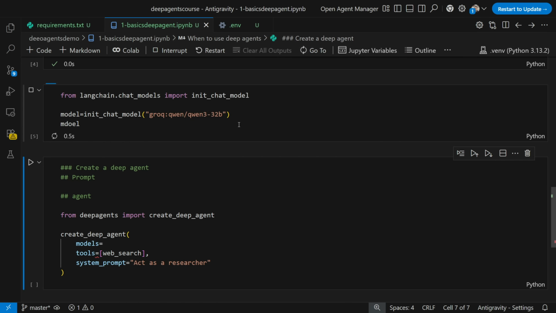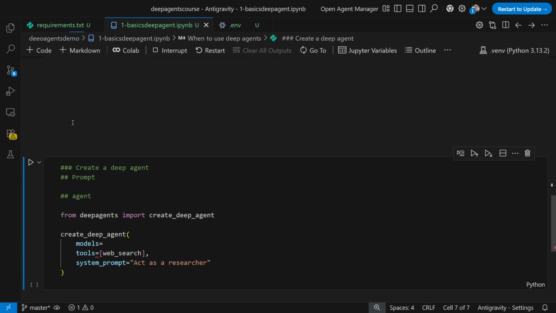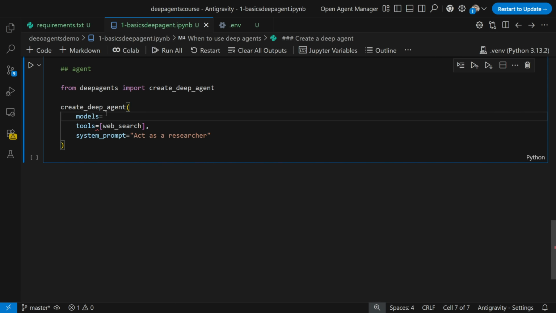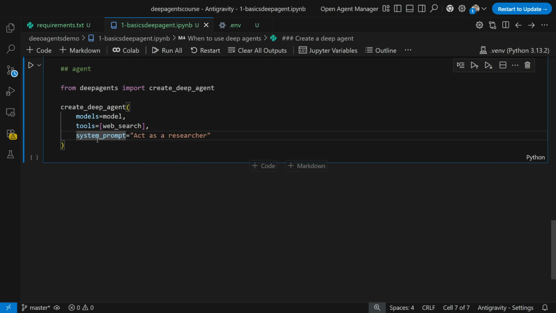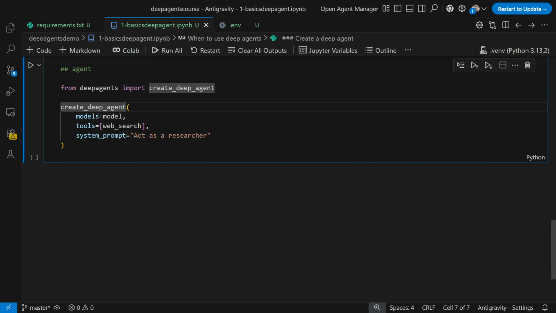And the same model. Okay, so here there is a spelling mistake, no worries. I will just go ahead and execute it. So this is my model, right? And here I'm going to use the same model over here. Once I do this, I think I should be able to execute it. Let's see whether we'll get any error. So this becomes my deep agent, and we'll also display how this deep agent looks.